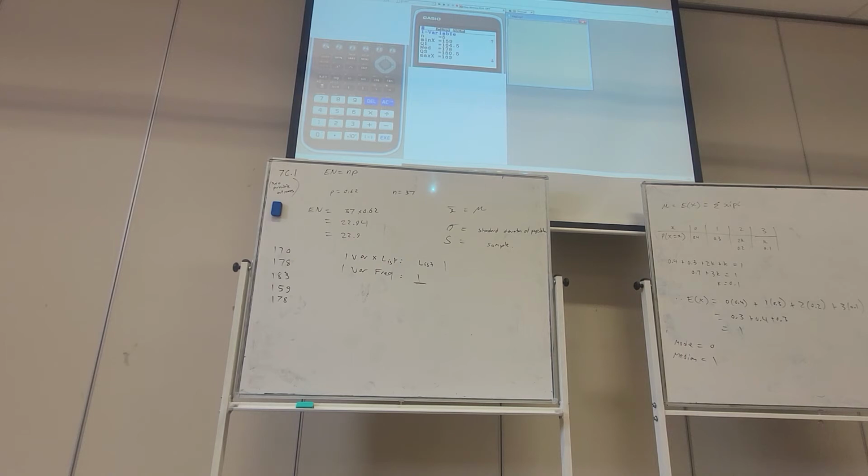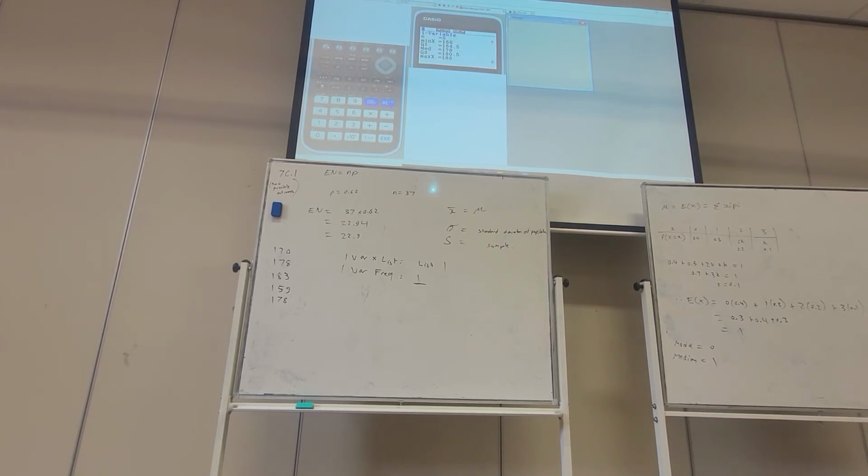You've got the minimum, Q1, median, Q3. So med is your median, the one that lies in the middle. 178 is the data piece that lies in the middle, and then the mode is 178 also, and then the max as well. So it's presenting all that information for us. That's how we're going to use our calculator when we have information in one list. That's not what we're doing explicitly today though. That's stuff we've done previously, that's assumed knowledge.